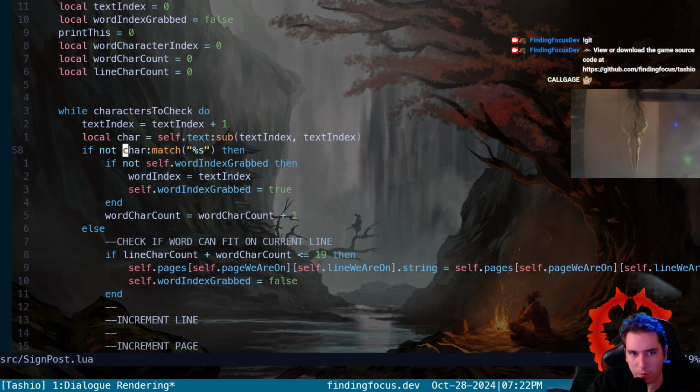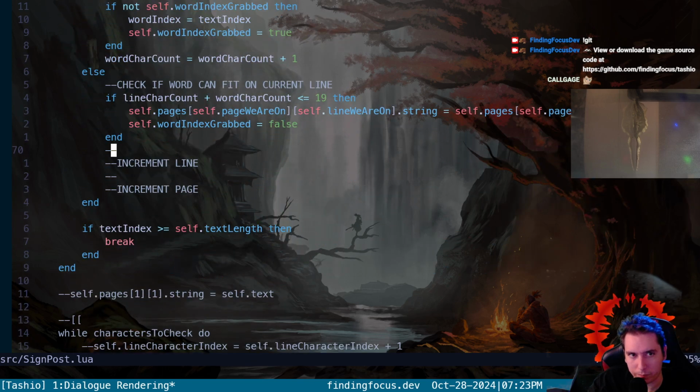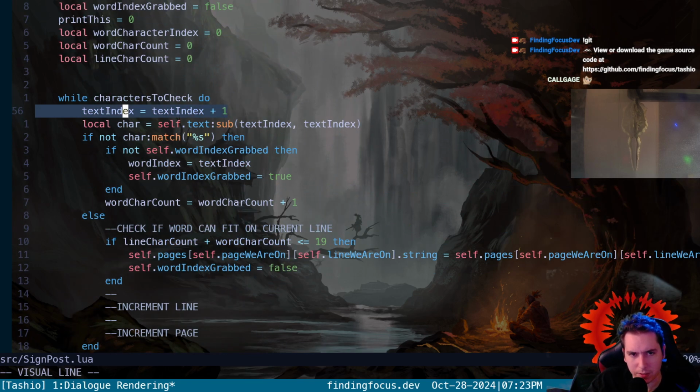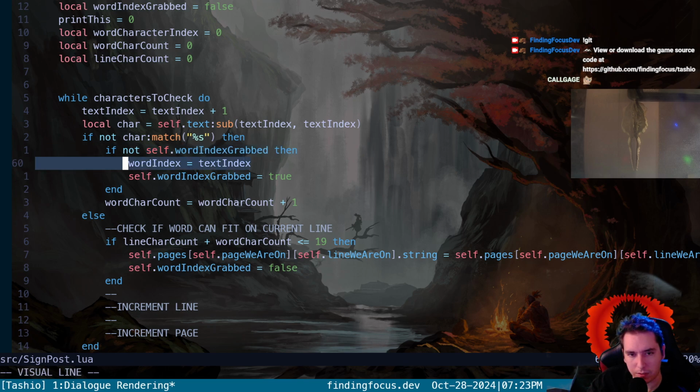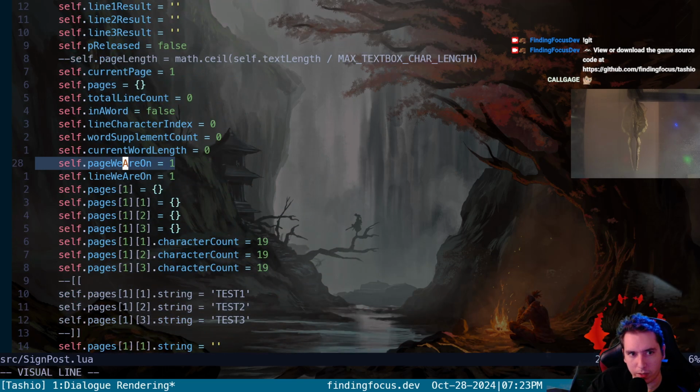So we have our text index, and this gets incremented every character. This is just in our loop here. So our text index loops and gets bigger by 1. We snag that next index, we check what it is, and we potentially grab the word index, assigning it to be the index of that. Okay, so let's make sure the page we're on and line we're on are both 1, which they are.